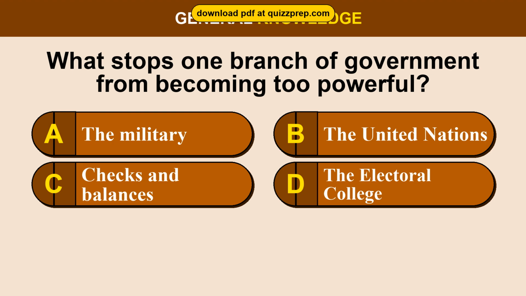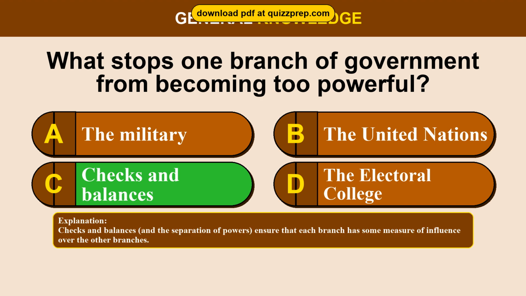Question 74. What stops one branch of government from becoming too powerful? Option A, the military. Option B, the United Nations. Option C, checks and balances. Option D, the Electoral College. The correct answer is option C, checks and balances. Checks and balances, and the separation of powers, ensure that each branch has some measure of influence over the other branches.